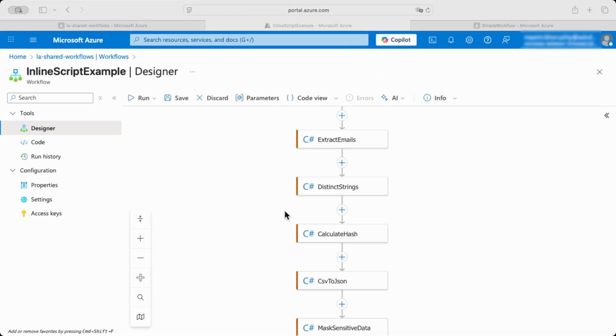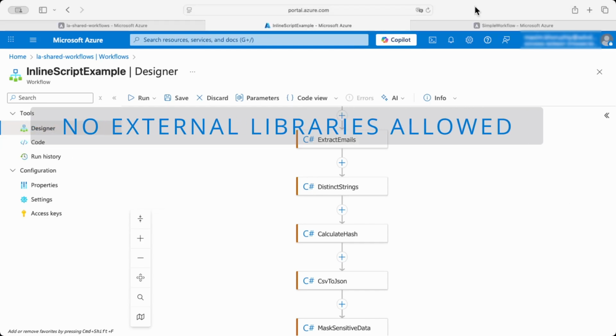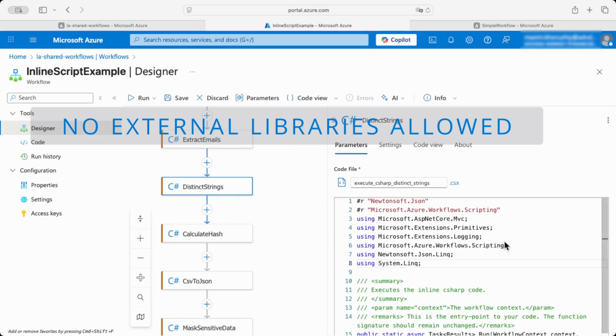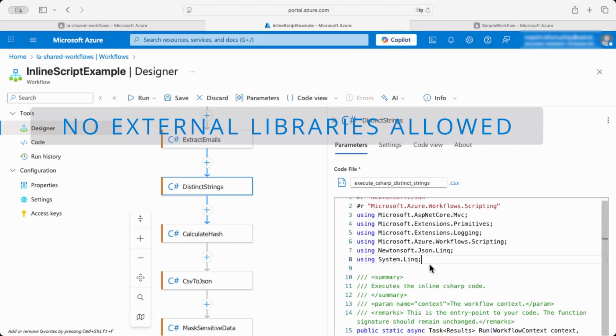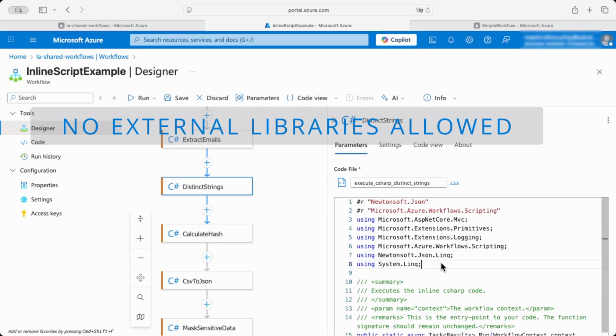There are a few things to remember when you use inline script actions. The script runs in a sandbox. No external libraries like NuGet packages are allowed. However, standard core libraries are in the sandbox, and sometimes, depending on the logic that you implement, you have to adjust the list of namespaces which you use in your script file.